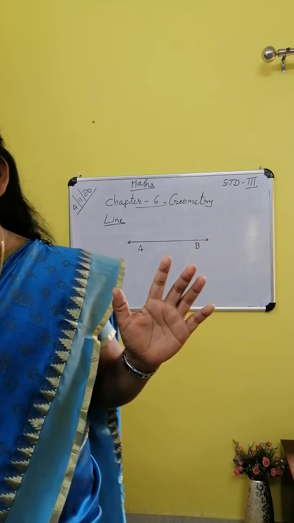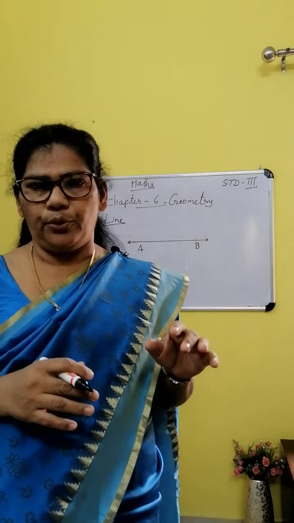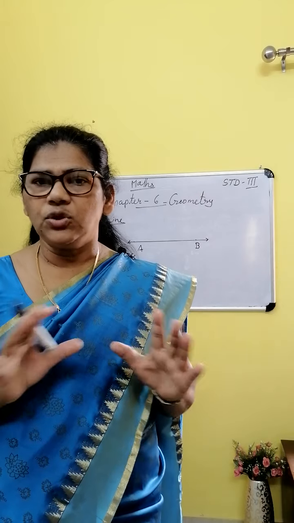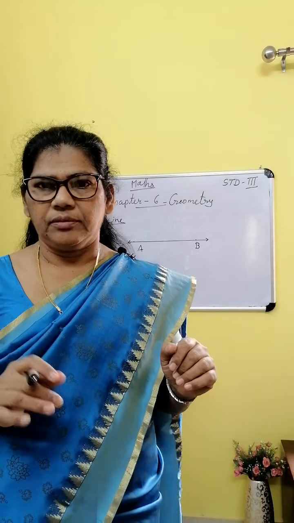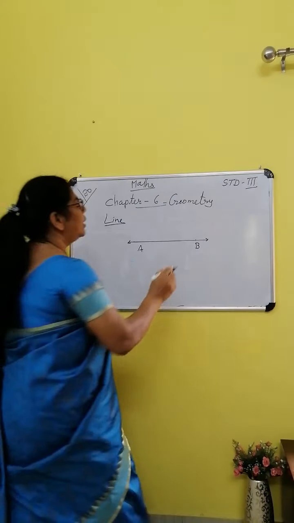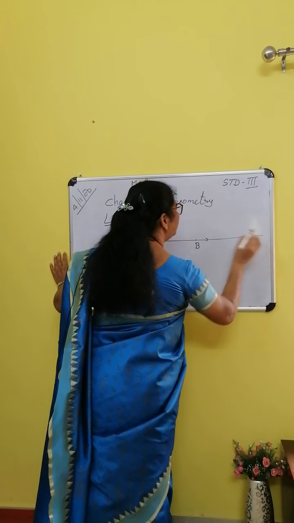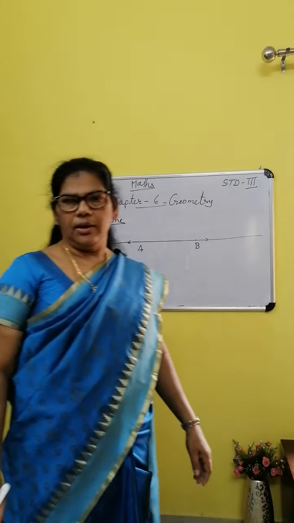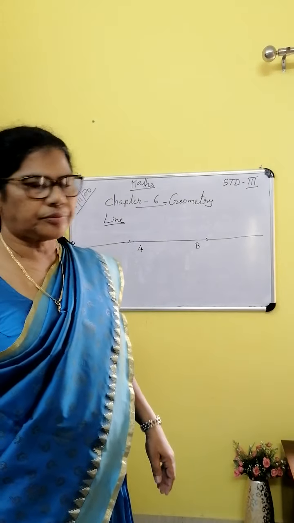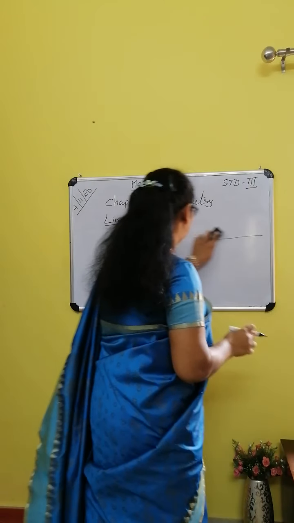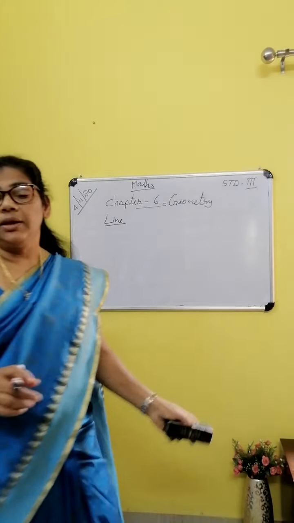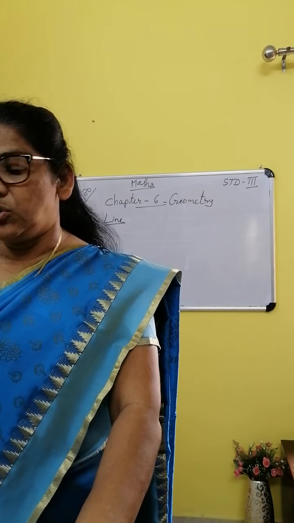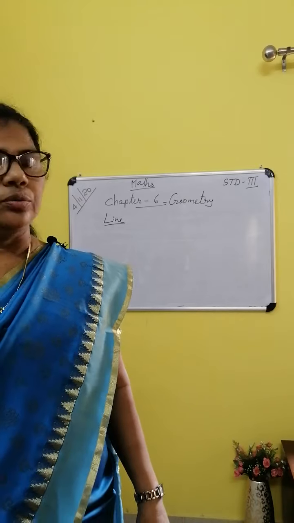Okay. A line cannot be measured as it has no end point. A line cannot be measured at all. It has no definite length. It can go anywhere like this. Anywhere. That is called a line. Understood? So, remember that a line has no end points. It has no definite length also.